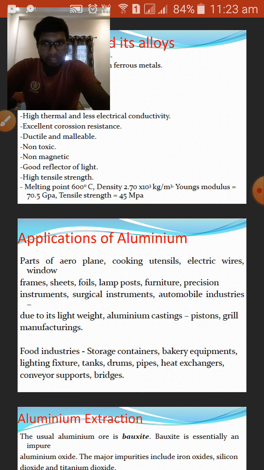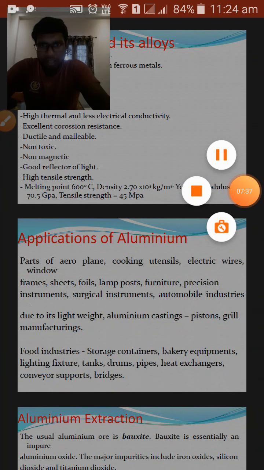Our mother used to keep rotis in foils. Next, aluminum is used in lamp posts and furniture. It is used in furniture and precision instruments, and it is also used in surgical instruments and the automobile industry, due to its light weight. They are using aluminum because it is lightweight and strong, that is, it has high tensile strength.